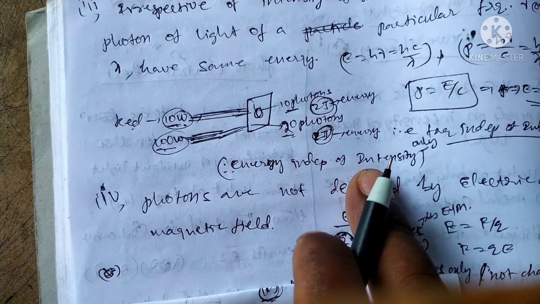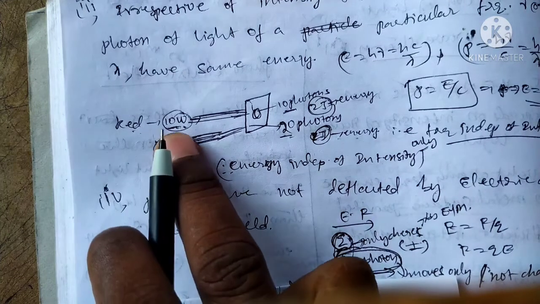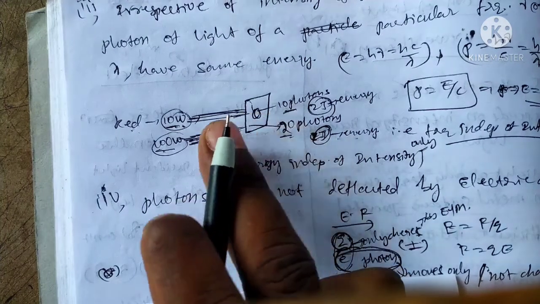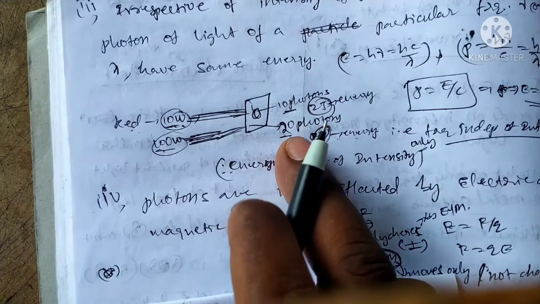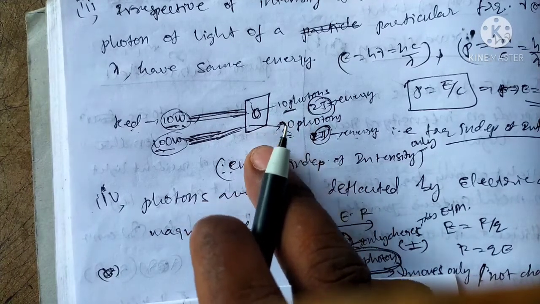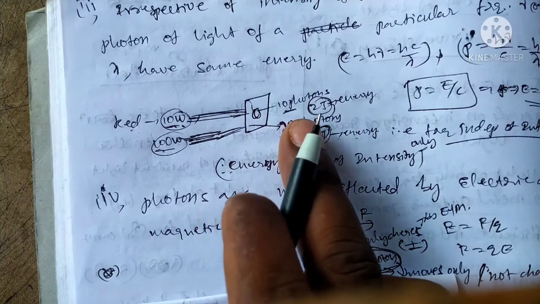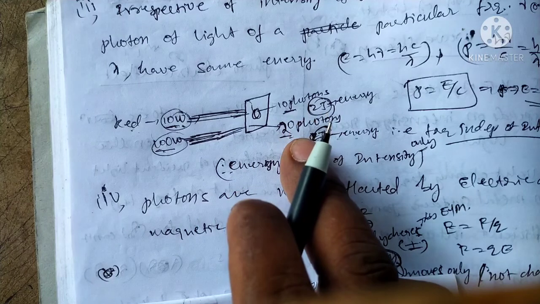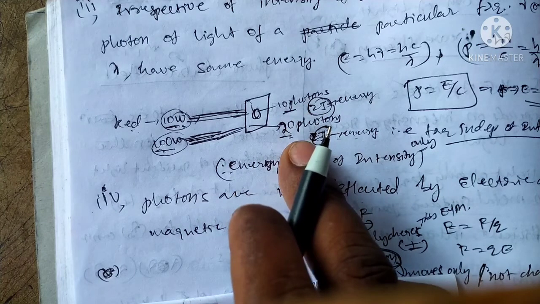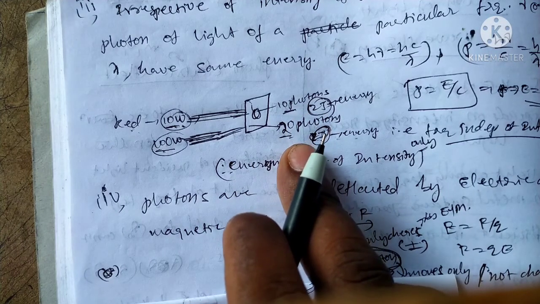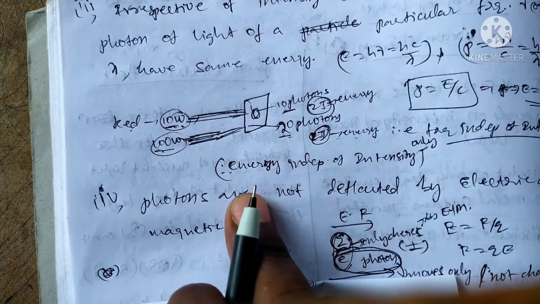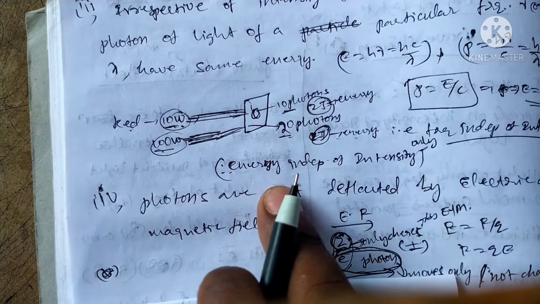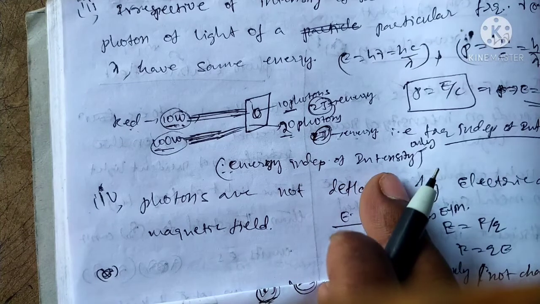Suppose with 10 we get 10 photons, with 100 we get 20 photons. As the number of photons increases, intensity increases, but there is no change in energy. Energy remains the same while the number of photons increases.